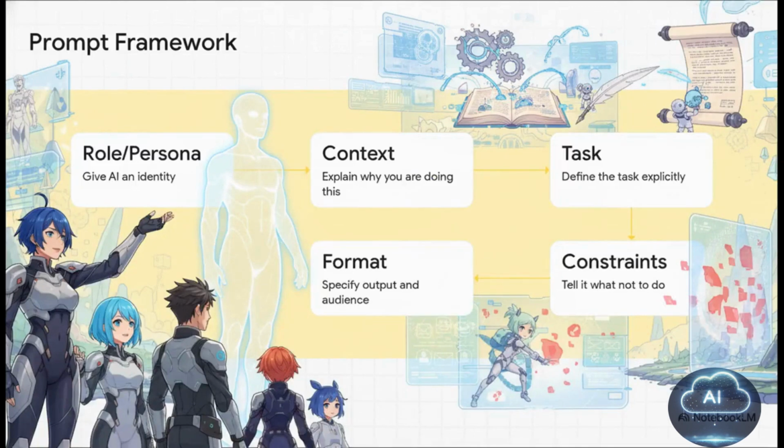So how do we avoid that garbage output? You use this foolproof 5-step framework. 1. Give it a role. Literally tell it to act like a senior marketing manager. 2. Provide context. Explain why you're doing this. 3. Define the task explicitly. 4. Set constraints. Tell it what not to do, like, hey, avoid corporate jargon. And 5. Specify the format and audience. Tell it you want a bulleted email aimed at stressed out sales reps. I promise you, using this structure changes everything.